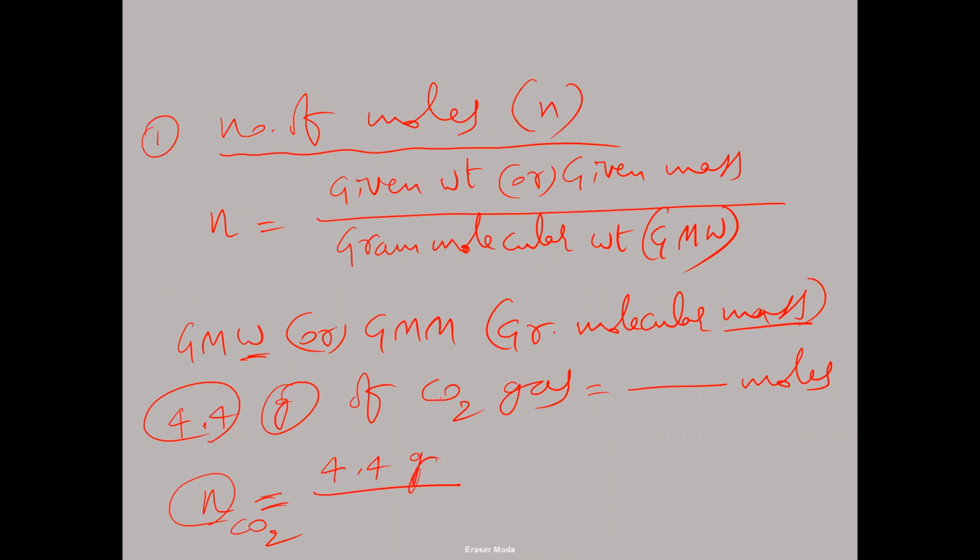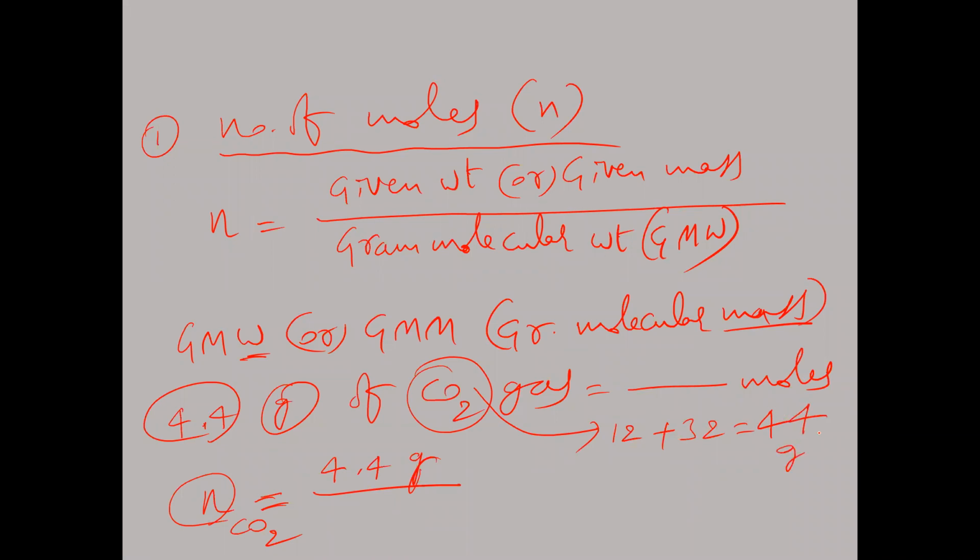And for CO2, what is the gram molecular weight? Do you know the gram molecular weight of CO2? Carbon means 12, plus each oxygen, atomic weight 16. 16 twos are 32, plus 12 is 44.